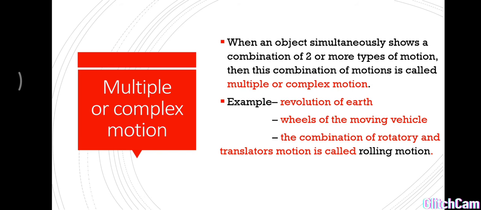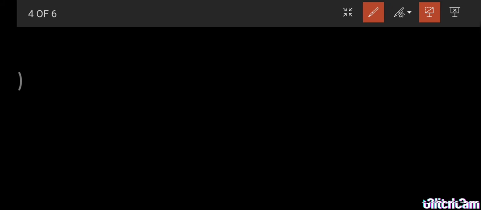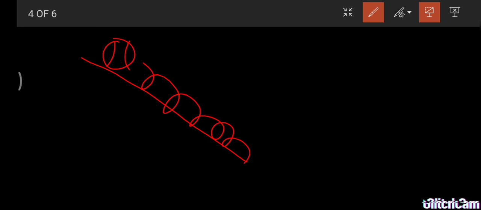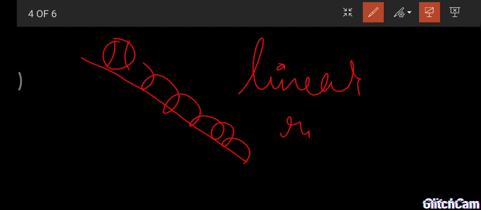In this example, this is a ball. Now the ball is rolling on an inclined plane. If the ball is rolling on an inclined plane, then it has rotational motion and at the same time linear motion. So while the ball is rolling on an inclined plane, it has two types of motion, rotational and translational or linear. This is the example of rolling motion.